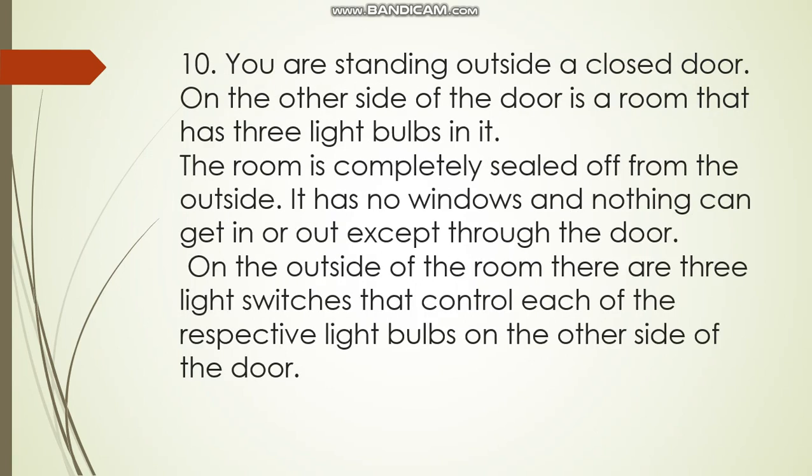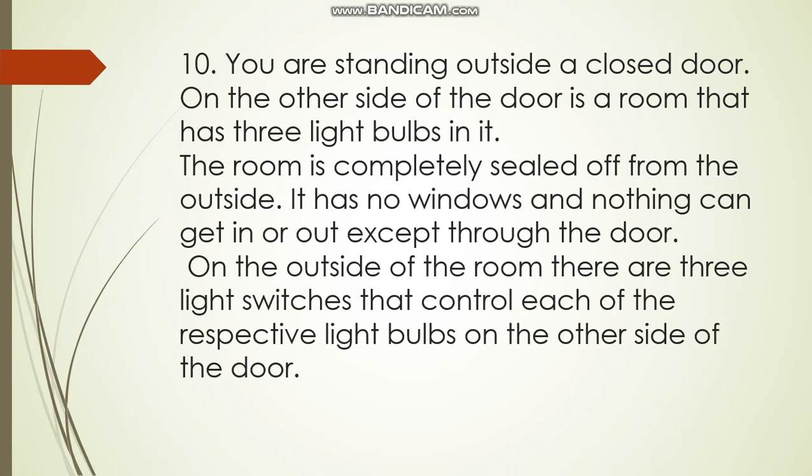This question seems to be very tricky, but if we use basic common sense, we can solve it. Let us first switch on one of the switches. When we switch on one of the switches, one light will be glowing. We let the light glow for 5 minutes. Then we switch off this particular bulb. Then we switch on the next switch. Then we enter the room.